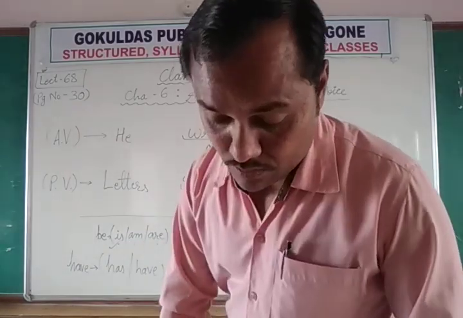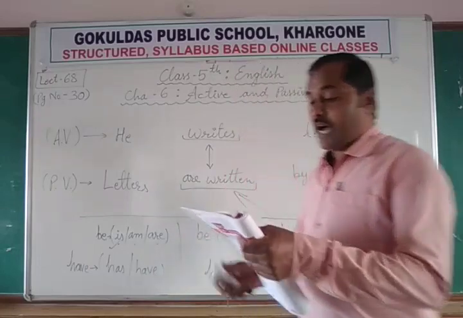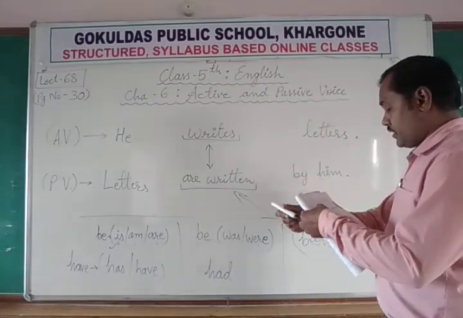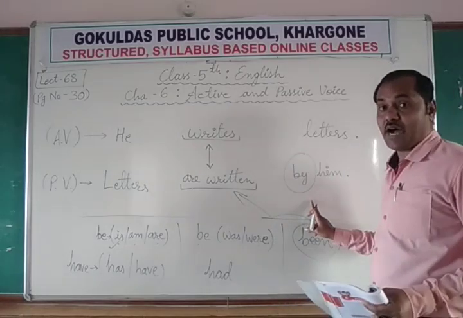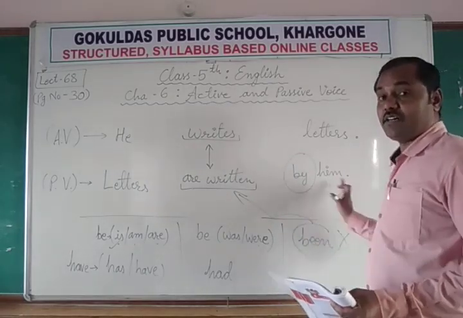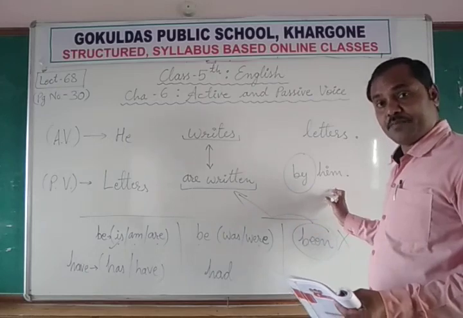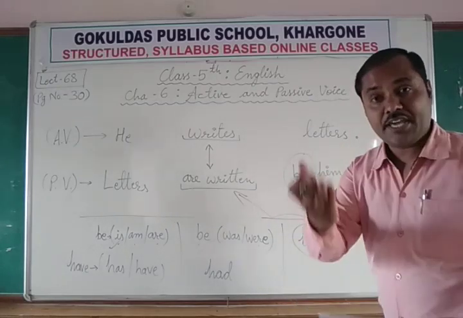Then the preposition by is used before the object of the passive voice. This is preposition: by him, by her, by them, by me, by you.